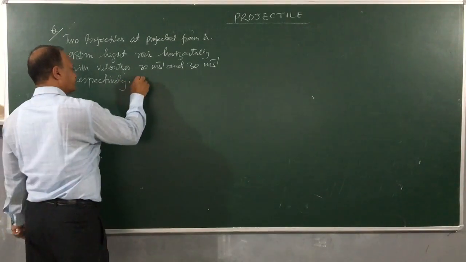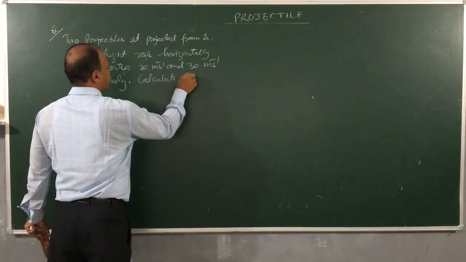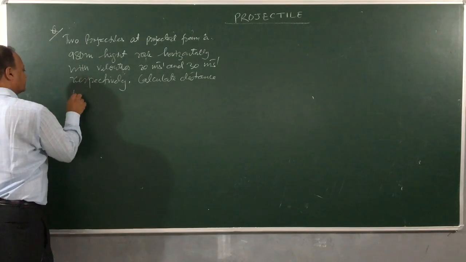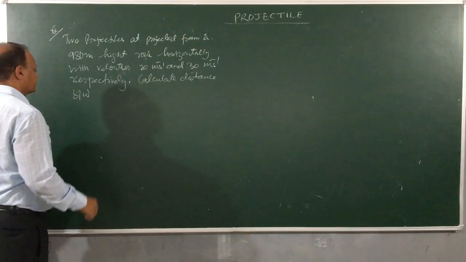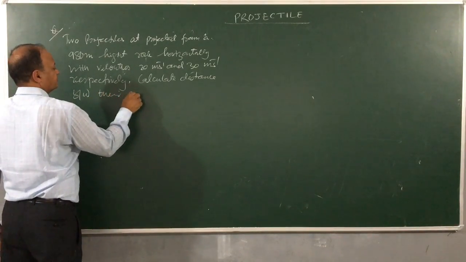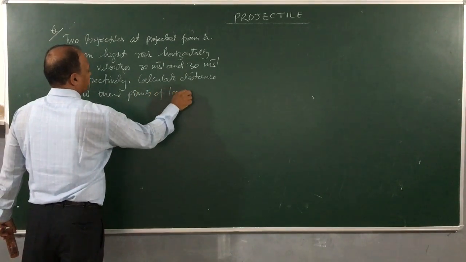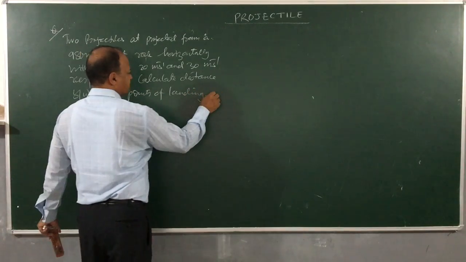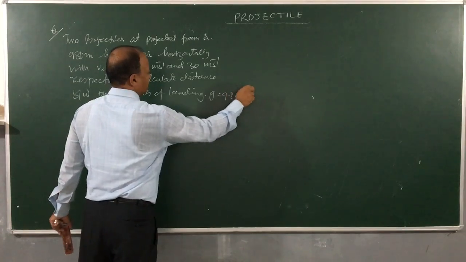Calculate the distance between their points of landing, and suppose g is given as 9.8 meter per second square.